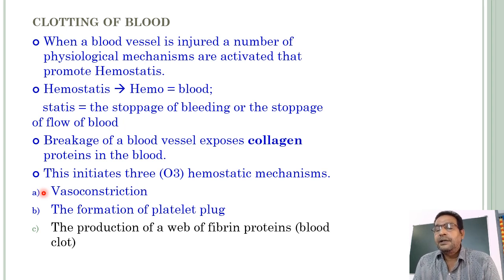Constriction means contraction. Number two, the formation of a platelet plug. Next, number three, the production of a web of fibrin proteins. That means finally the blood clot.